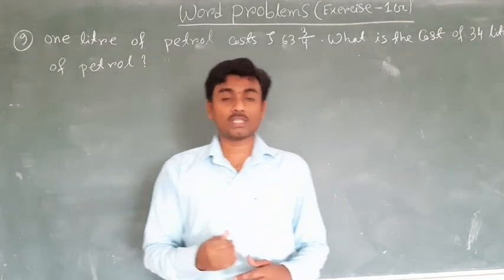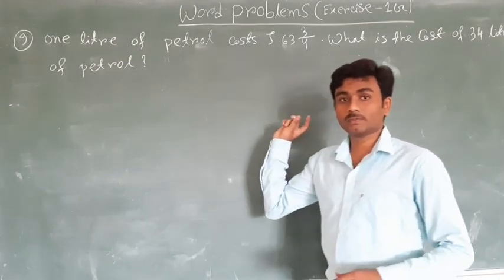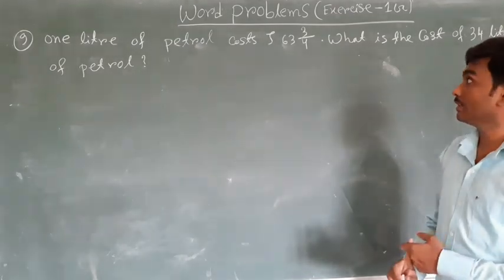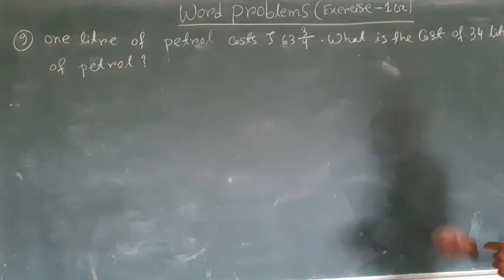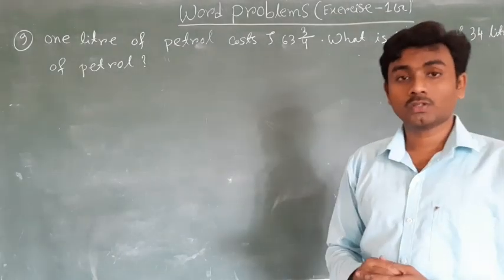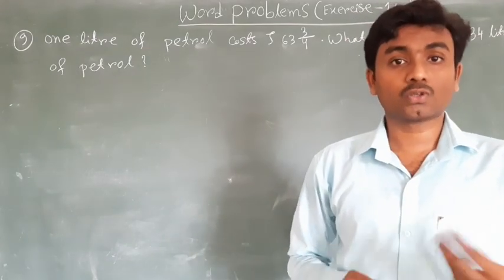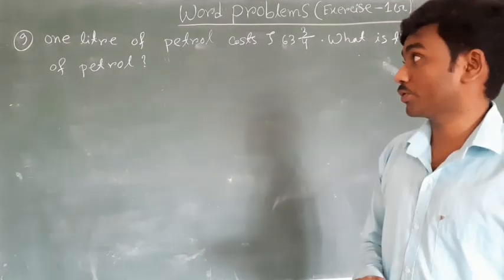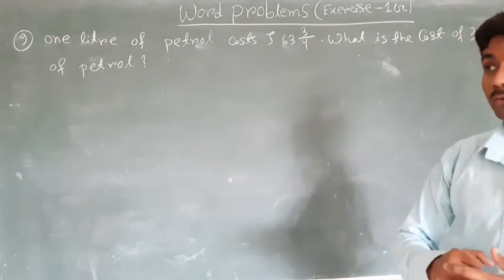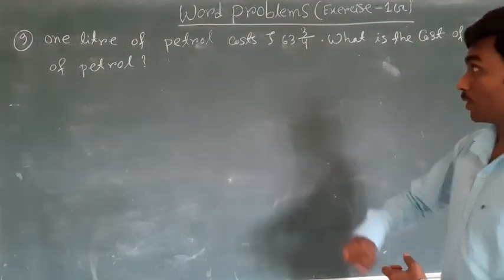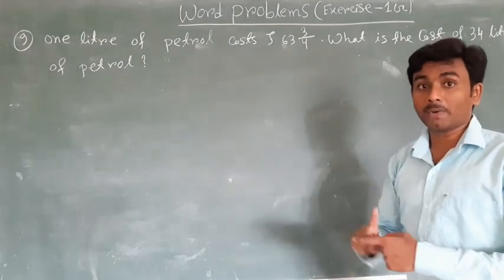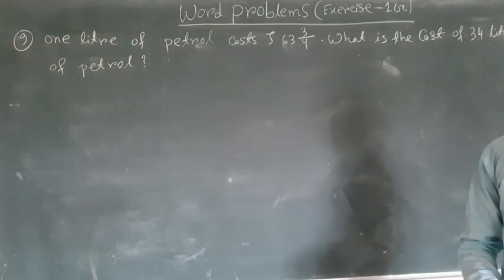Cost of 1 liter petrol is given. We have to find the cost of 34 liters of petrol. So more petrol, more price, more cost. So in this question, it is clear that we have to multiply the cost of 1 liter petrol by 34.